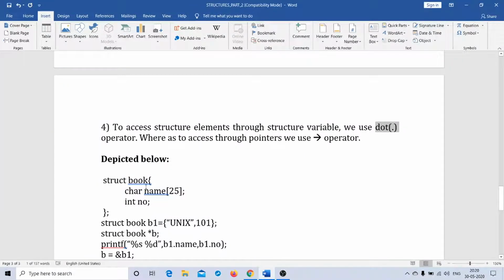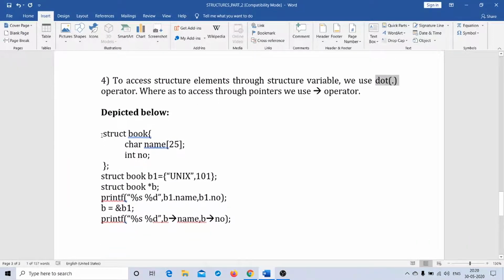Now here the scenario is totally different. We are not going to access the structure elements with the help of dot operator. On the other hand, we are going to access through pointers, right? And whenever we want to access the structure elements through pointers, we'll end up making use of arrow operator, right? So let us have an example.